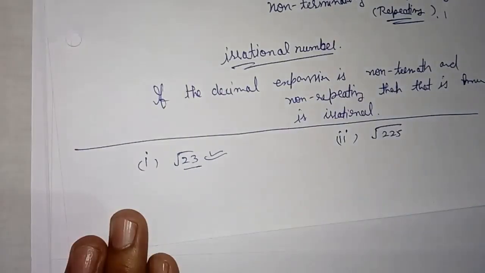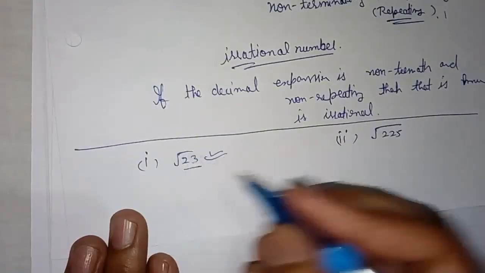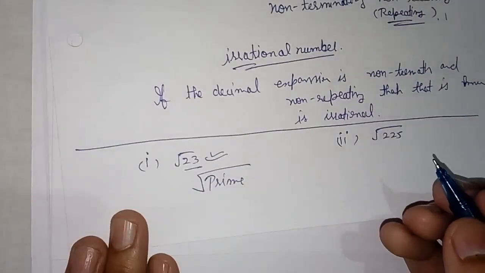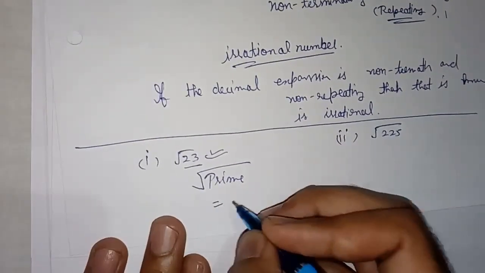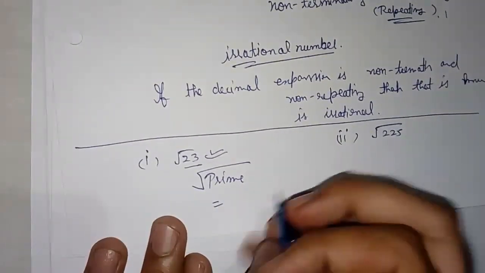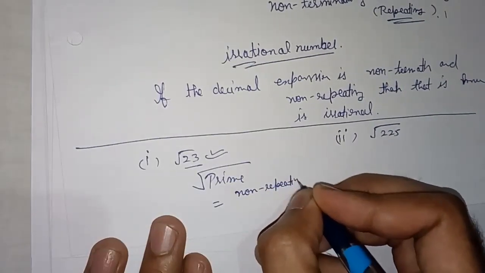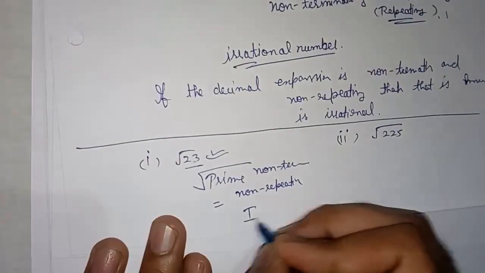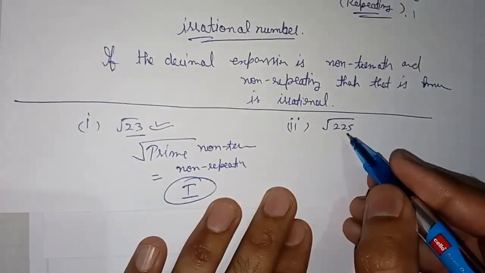We know that its decimal expansion will not end. So if a prime number is there, then its root, its decimal expansion will be non-repeating and non-terminating. Then this number is which type of number? Irrational number.